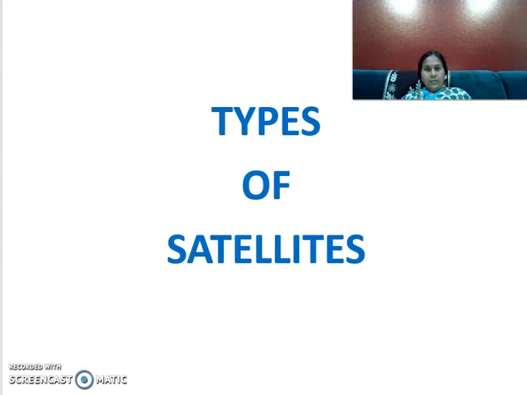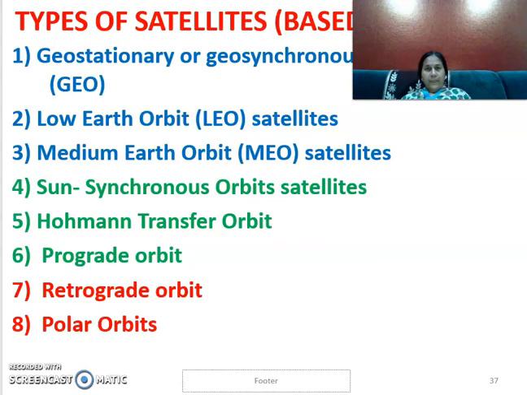So now let us discuss the types of satellites. These types of satellites are based on the orbital location where they are placed.